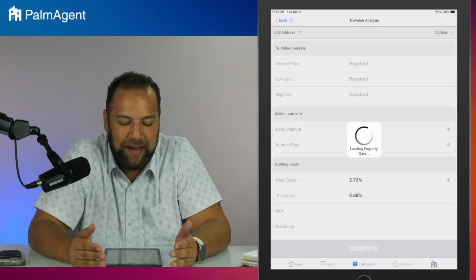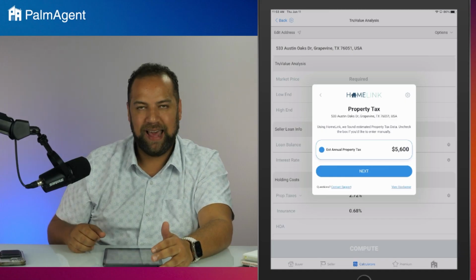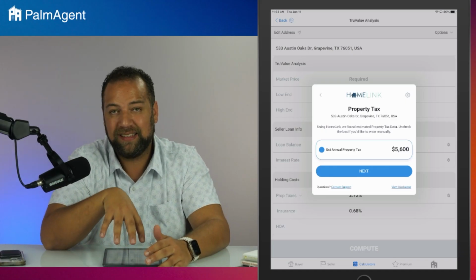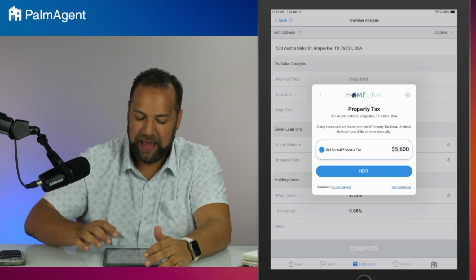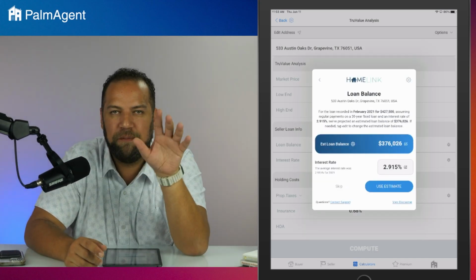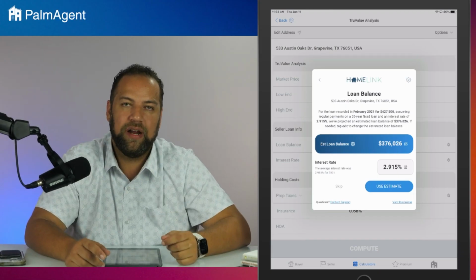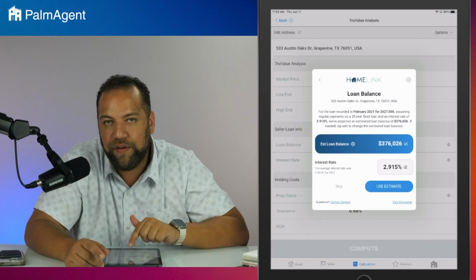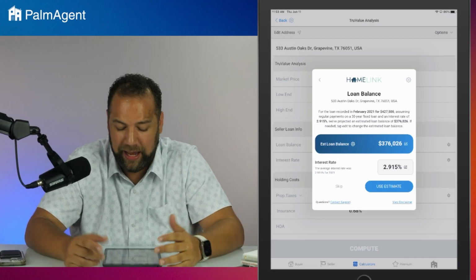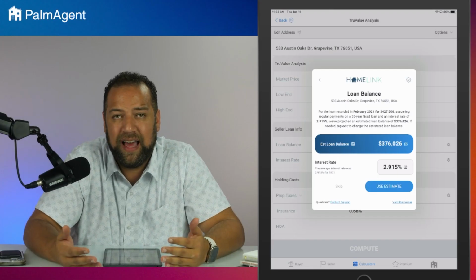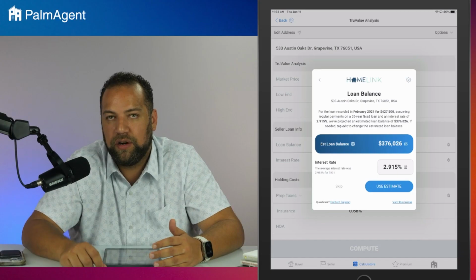Extremely easy to use. This is something that I can do while I'm walking up to the door for that listing appointment. First, it pulls the tax record. Great. This is what the seller paid in taxes last year anyway, so probably more applicable in a seller calculator here. If I press next, the other thing that we've always done, we pulled that estimated loan balance for you. We see when they started a loan, how much they started it for. If we use the average rate for the year that loan was originated, we can run an amortization schedule and tell you what they owe today. In this scenario, that's $376,000 that homeowner owes on their mortgage today if they've been regular on their payments.